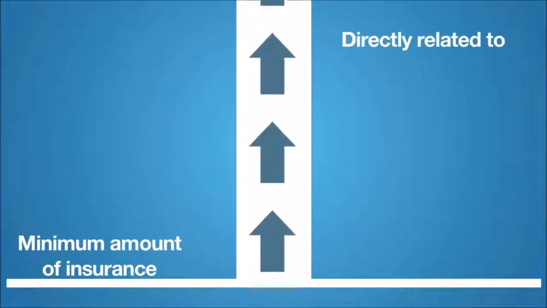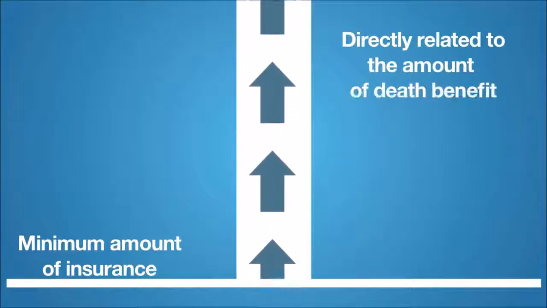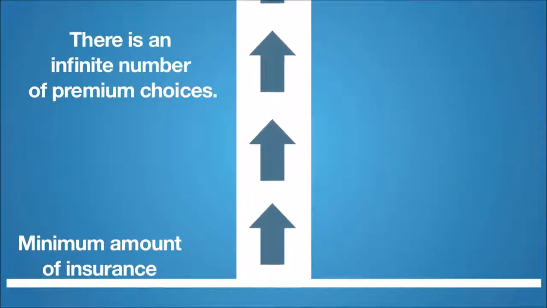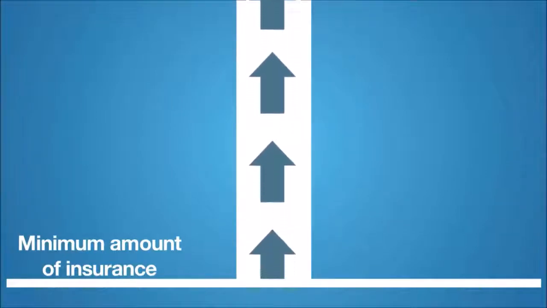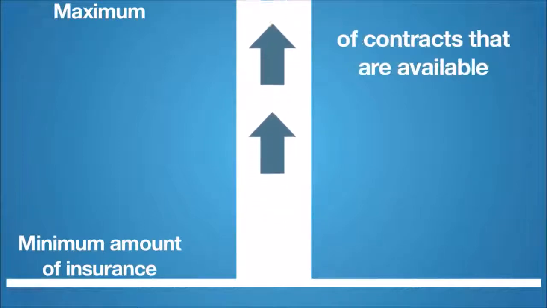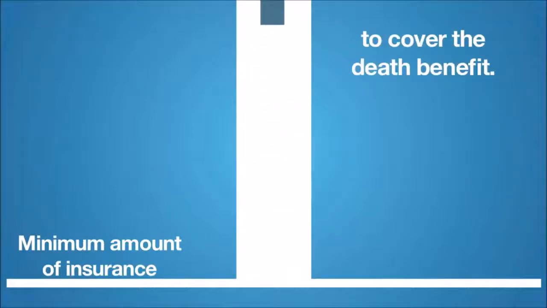This premium is directly related to the amount of death benefit you will qualify for. There is an infinite number of premium choices. For any amount of death benefit, there is a minimum you can pay and a maximum you can pay. Why? Because of the different types of contracts that are available to cover the death benefit.